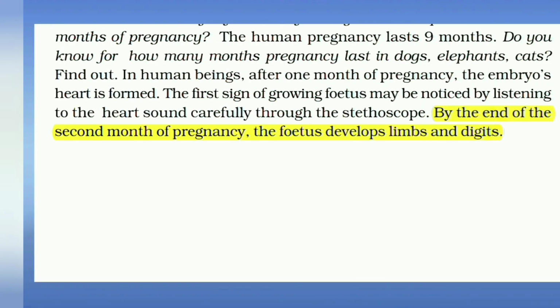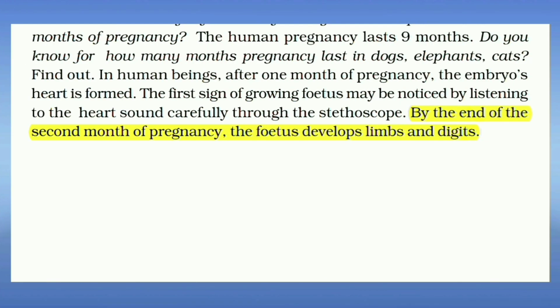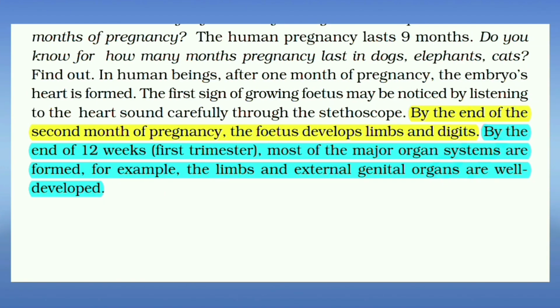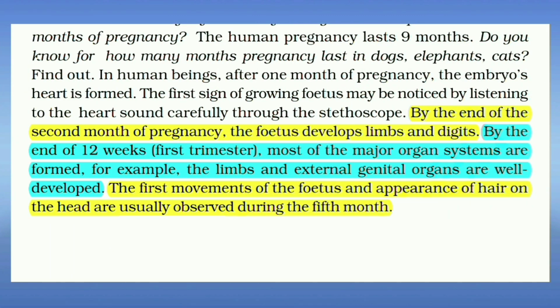By the end of the second month of pregnancy, the fetus develops limbs and digits. By the end of 12 weeks, first trimester, most of the major organ systems are formed. For example, the limbs and external genital organs are well developed. The first movements of the fetus and appearance of hair on the head are usually observed during the 5th month.